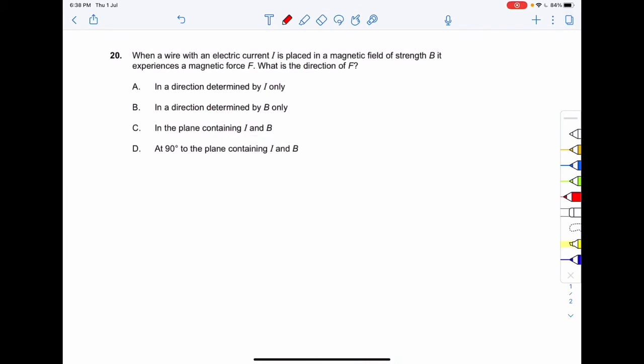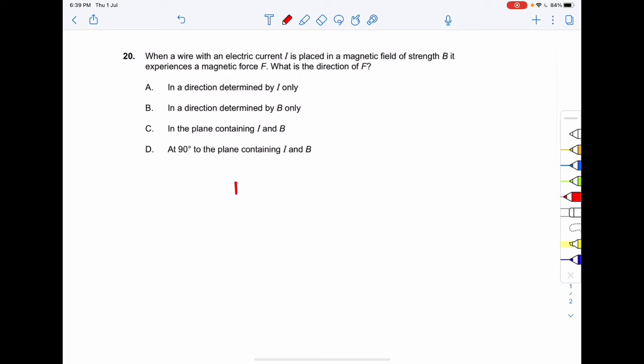So proceeding on to the next question, that is your question number 20. When a wire with an electric current I is placed in a magnetic field B, it experiences a magnetic force F. Over here we know that the force is equal to L into I cross B, right? So this is the magnetic force. Here L is the length of the wire, I is the current that is flowing through the wire, and B is the magnetic field of strength, right?